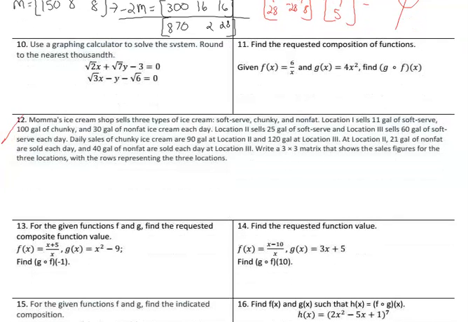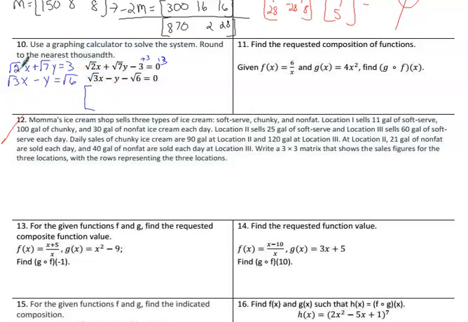Okay. Well, now we're going to do the same thing on this one, but this time, look what we have here. X and Y, this is the number that should be on the other side. So instead of -3, I'm going to add 3 to both sides and make it equal to 3. So we end up with square root of 2x plus square root of 7y equals 3. And this one's square root of 3x minus y equals, if I add that to the other side, I get a positive square root of 6.